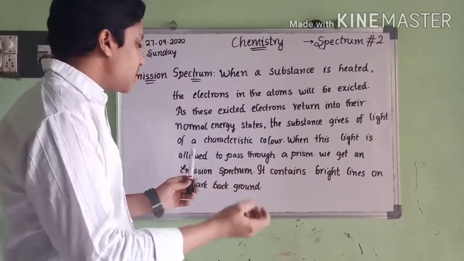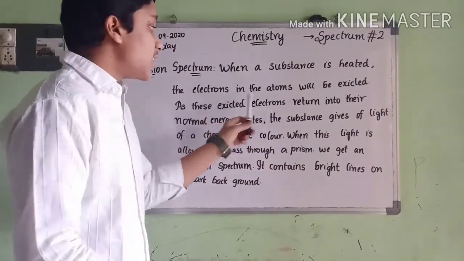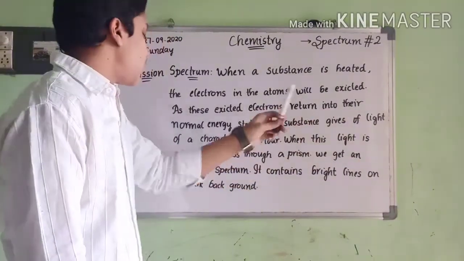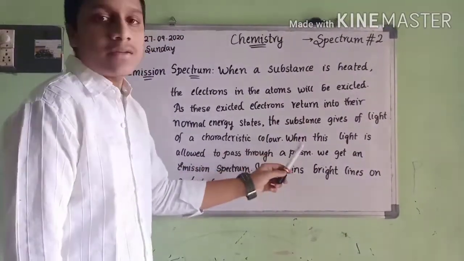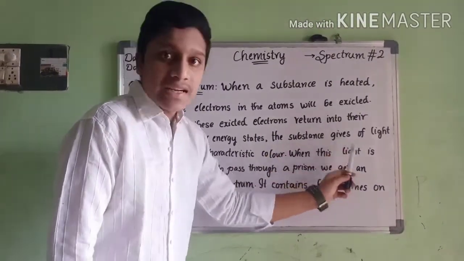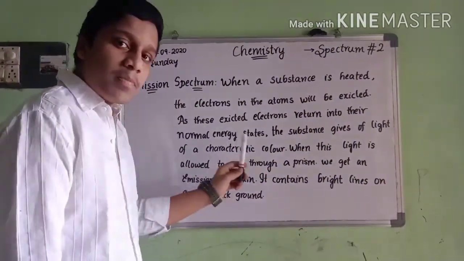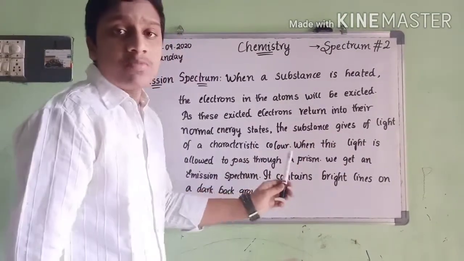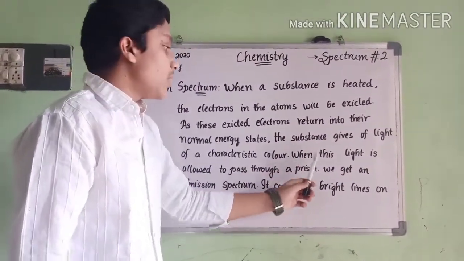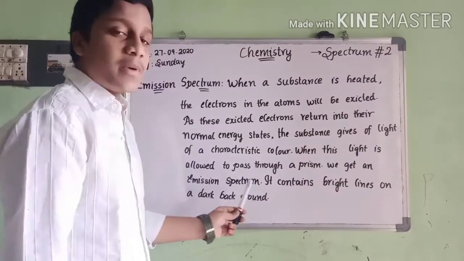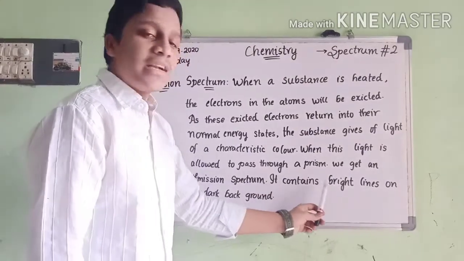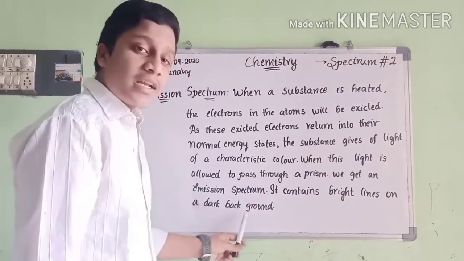The substance, as it comes from the excited state to the normal energy state, gives off light of a characteristic color. When this light is allowed to pass through a prism, we get an emission spectrum. It contains bright lines on a dark background.